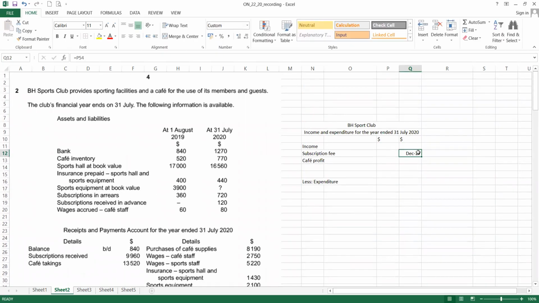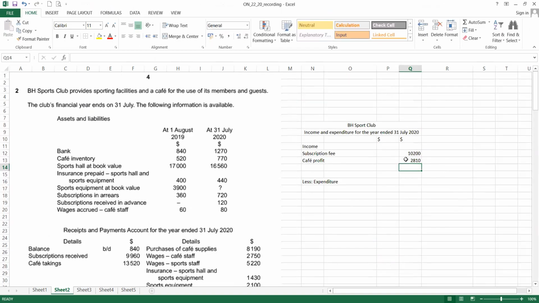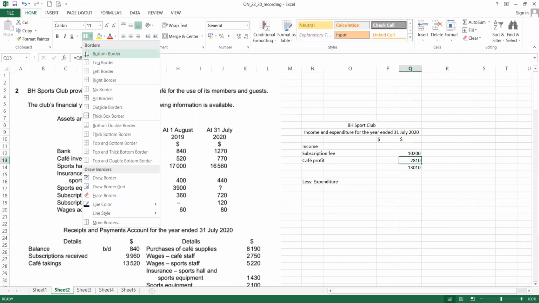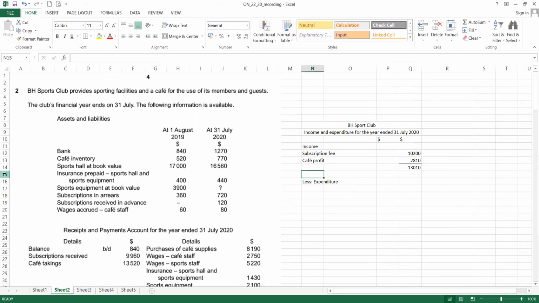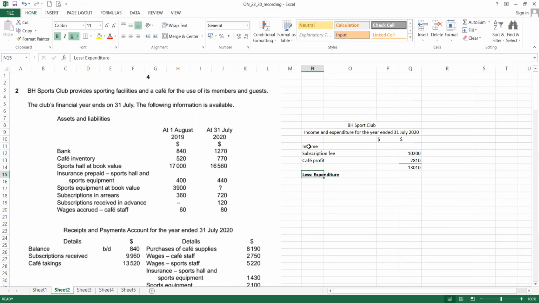And then how come all this money? Let me change the formula first. Okay, cafe profit we calculated in here, 2810. So we add these two amounts because no more other income. This question is quite straightforward. And then we minus expenditure. Okay, let's see what are the expenditures that we have. Okay, so expenditure, let's see. Okay, we have insurance here. So we put insurance. And then what else?